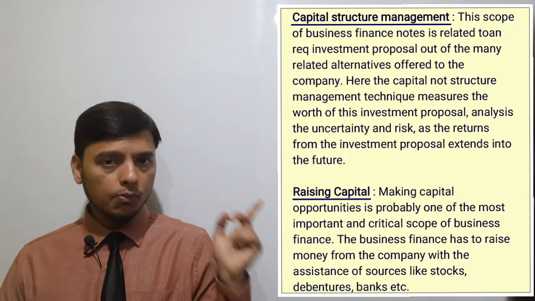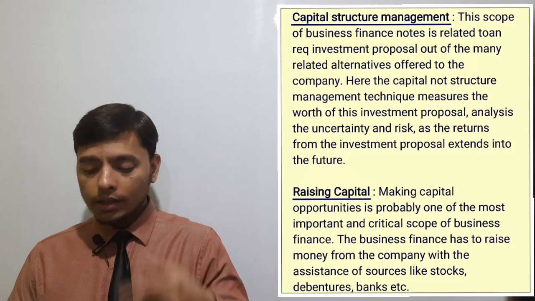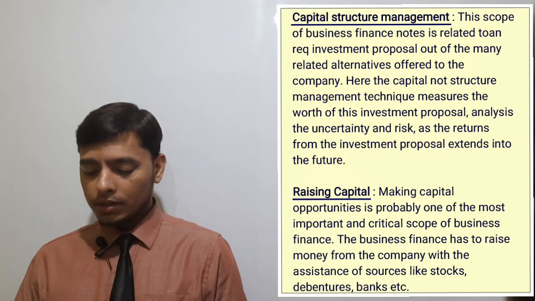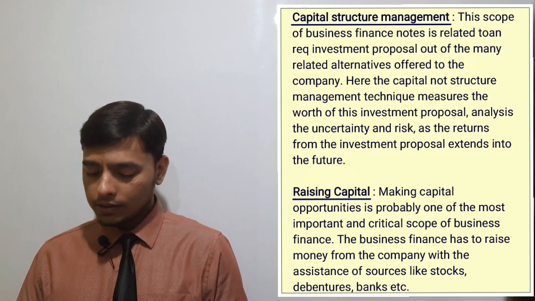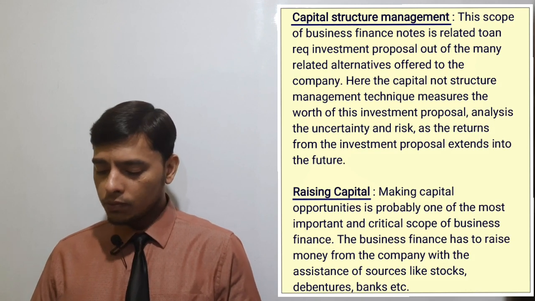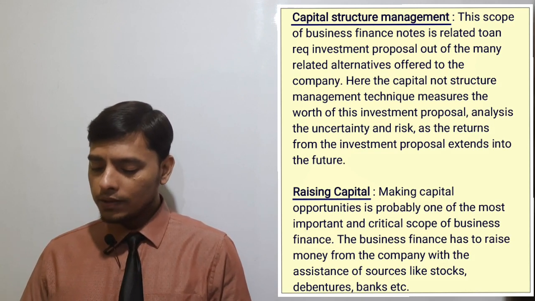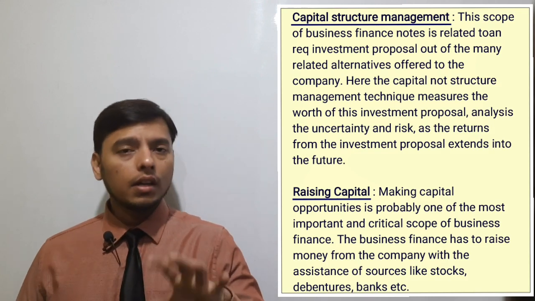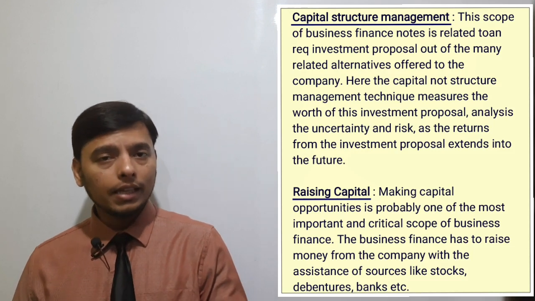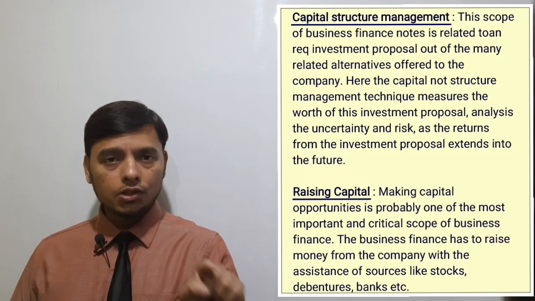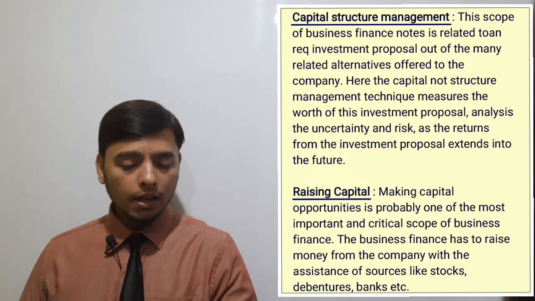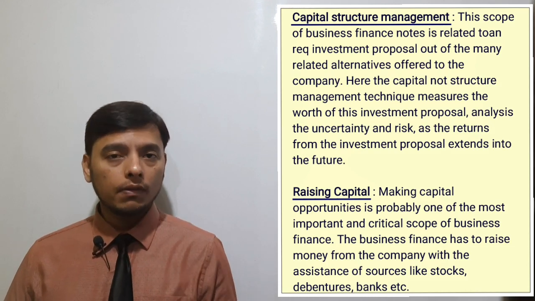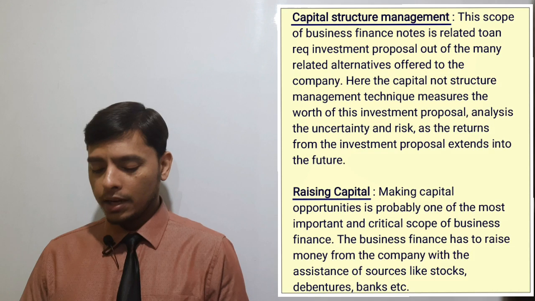In my second point, we have analyzed. Now the decision has to be taken regarding how the capital structure management will take place. Here the capital structure management techniques measure the worth of the investment proposal and analyze the uncertainty and risk as the return from the investment proposal extends into the future. The rate of return is also calculated while taking a decision regarding capital structure. Then capital structure management helps us to decide which investment will give which type of return and how much return we will get. So this is your third, capital structure management.